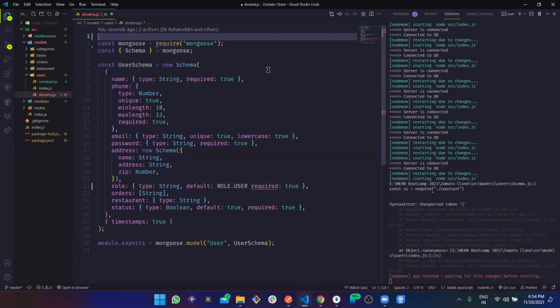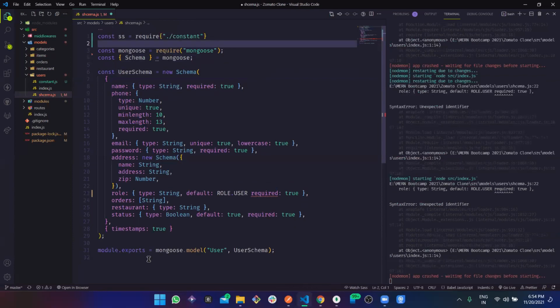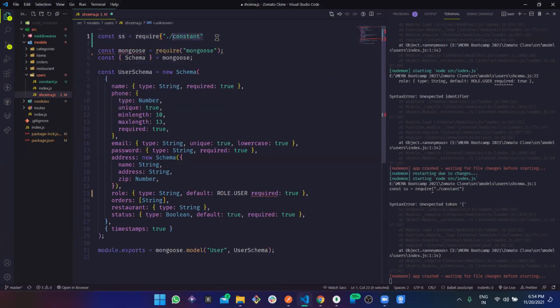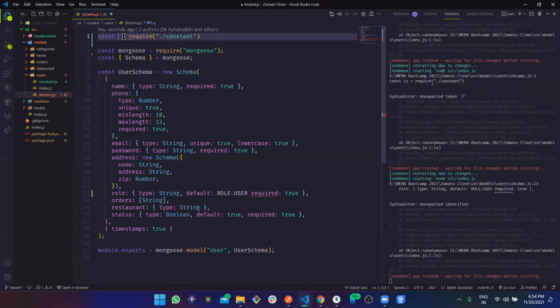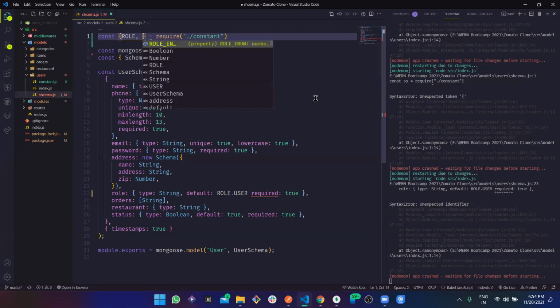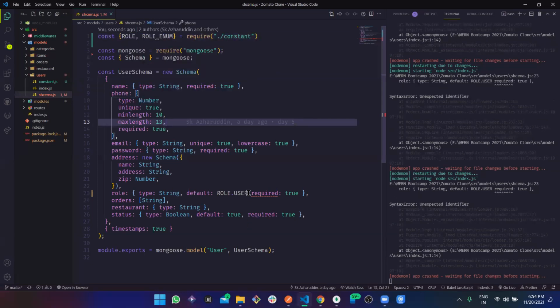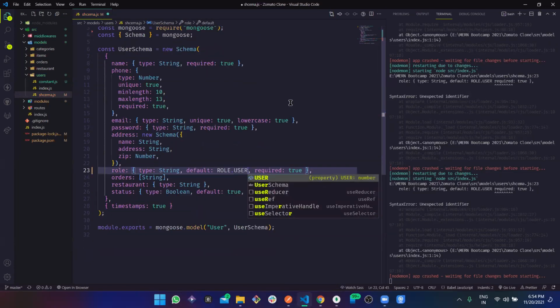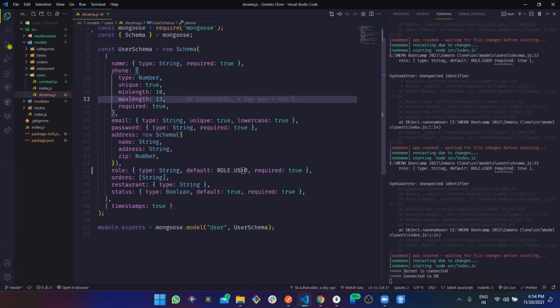What am I missing? Okay, you guys are commenting that I used parentheses instead of curly brackets. Oh man, this is so ugly. I can't even see the full thing. Okay, what are we getting? Role, of course, and the role enum. So here we have this role, where we are getting this user. So we have this role.